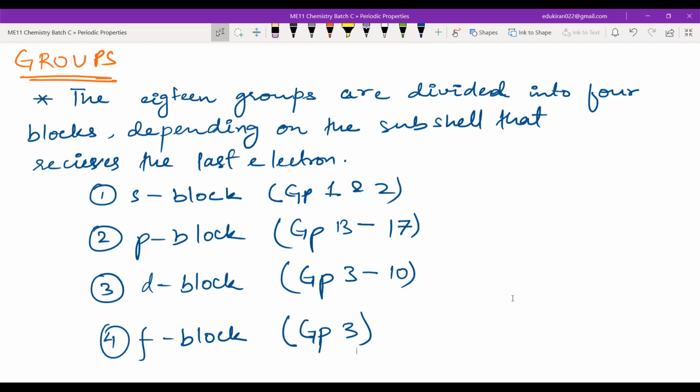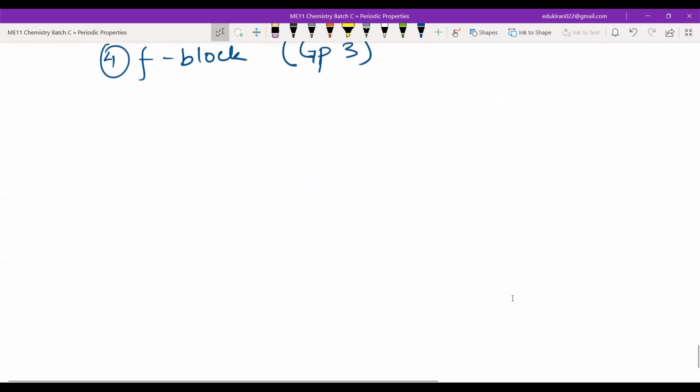Done, sir. Let us start with the S block. Okay, let's start with the S block elements.